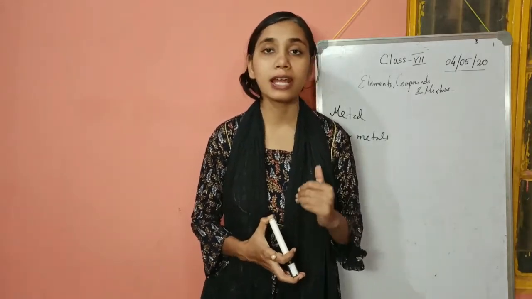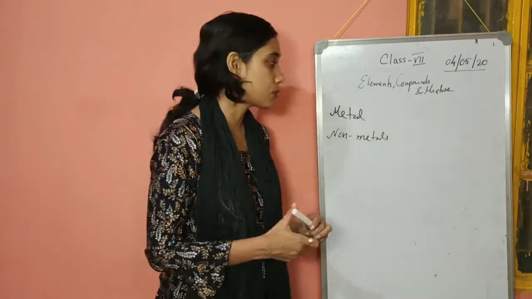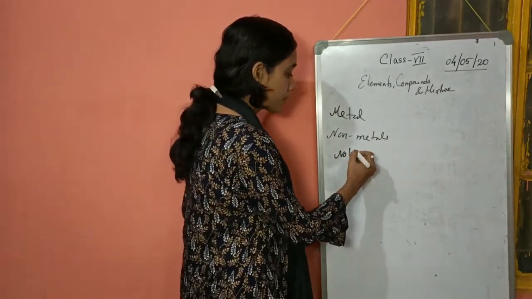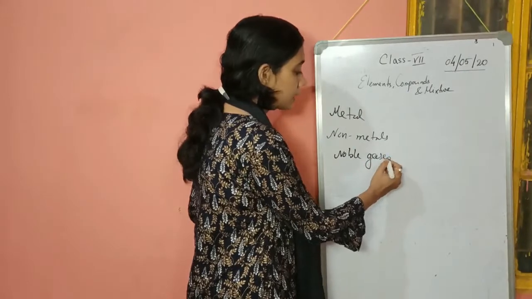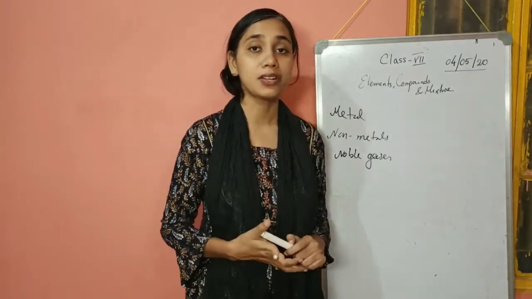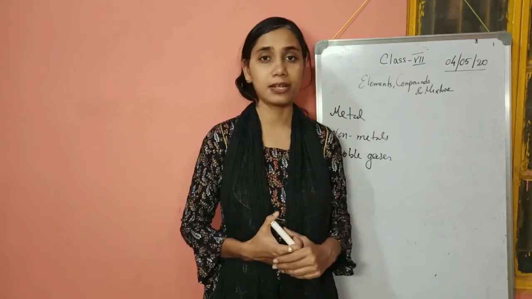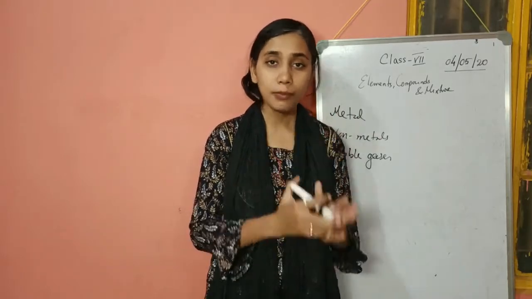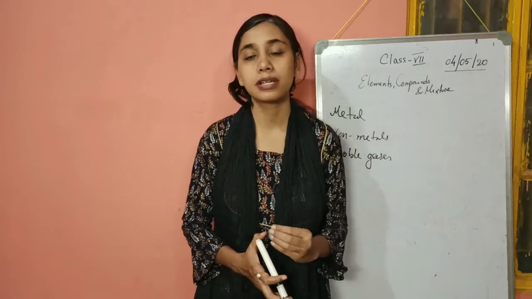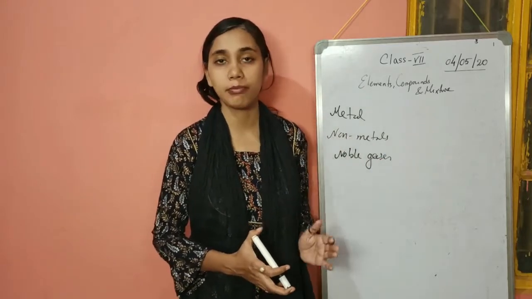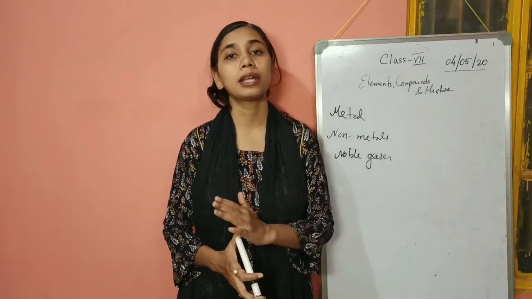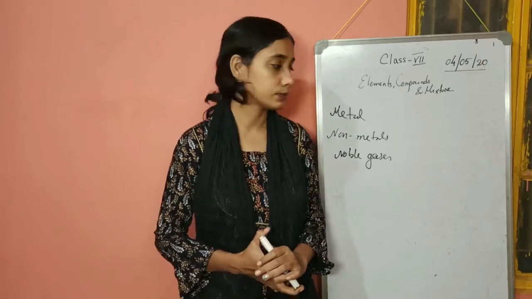So like this, there are multiple properties by which you can compare metals and non-metals, and of course there are exceptions. I'll come to the exceptions. So third is noble gases. Noble gases are the elements which are generally unreactive, and they do not react easily at room temperature. Some of them react, but under very vigorous conditions. Generally they do not react. Examples are helium, neon, argon, krypton, radon, and so on.